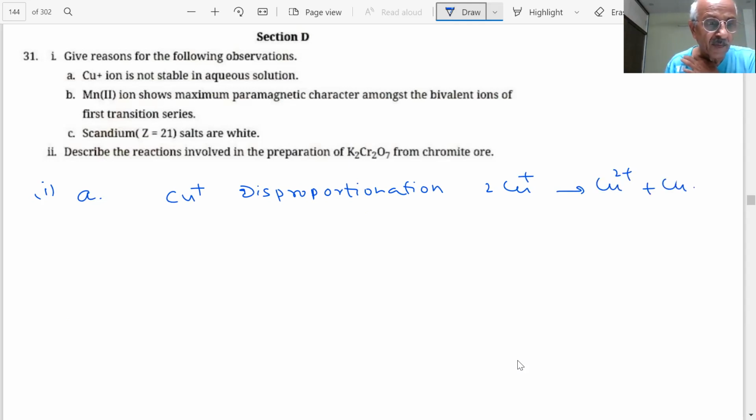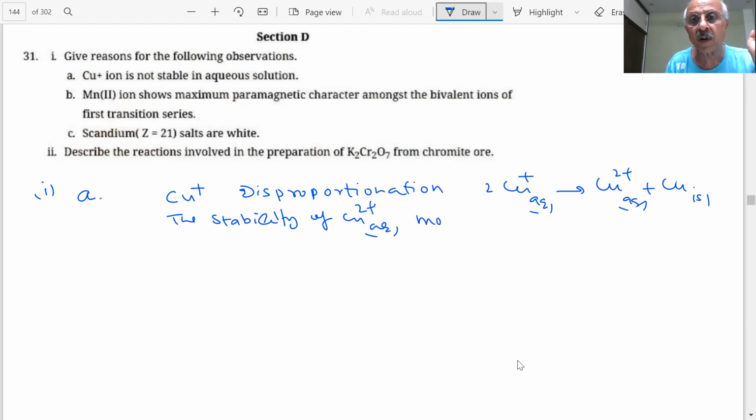The stability of Cu2+ aqueous is more than Cu+ aqueous. What is the reason?